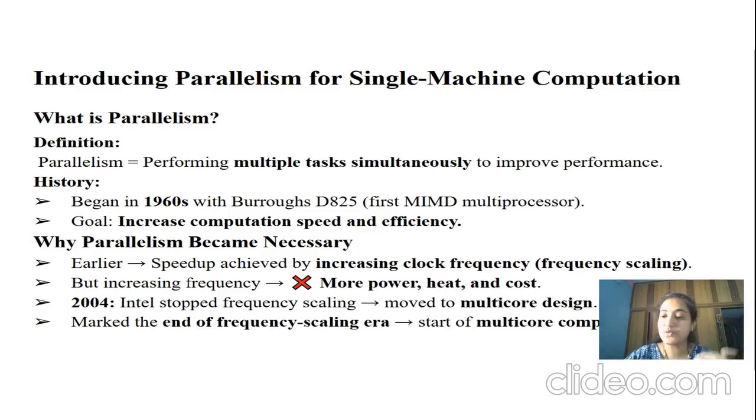Now we learned what parallelism is. The next question is, what was the need for parallelism? Earlier, mainframe computers used to take hours to perform an addition task. With the evolution of computers and operating systems, these techniques came into existence. Earlier, speedup was achieved by increasing clock frequency, but increasing the frequency resulted in more power, more heat generation, and was not cost efficient.